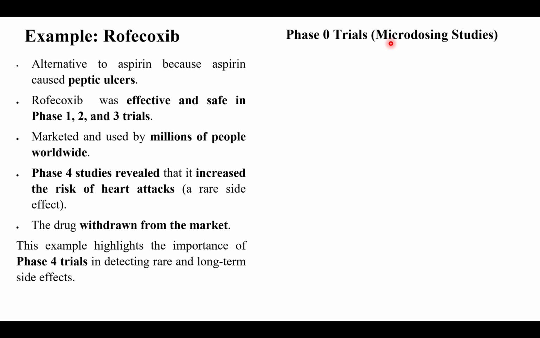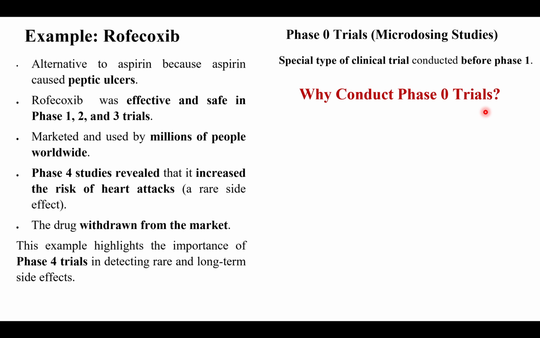Phase 0 trial is a special type of clinical trial conducted before phase 1. So it is called a microdosing study. So here is one question: why do we need to conduct phase 0 trials?